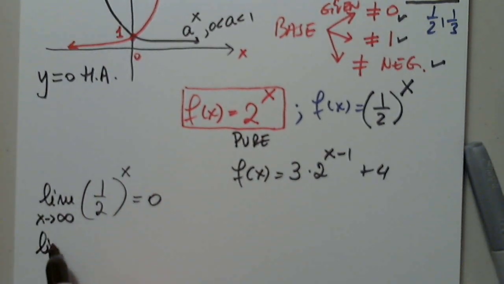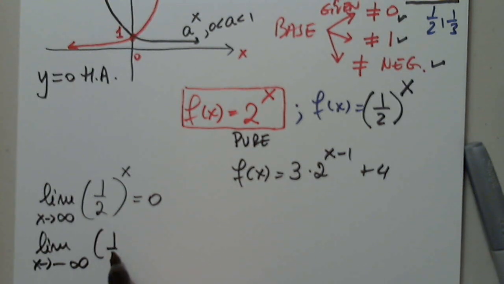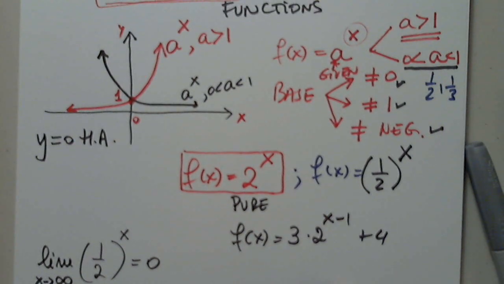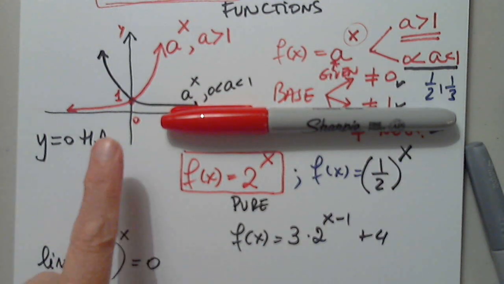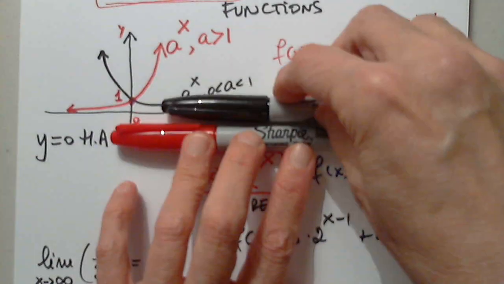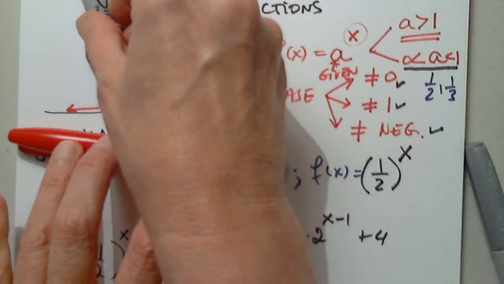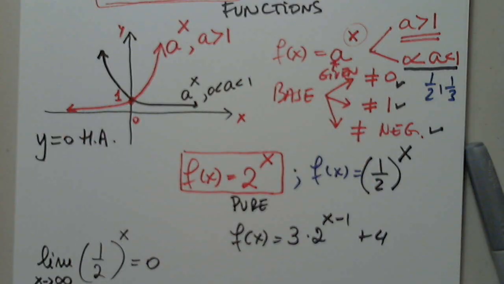What if I say now the limit as x approaches negative infinity of 1/2 to the x? Looking at the graph, what will you say? Anyone, please? Let's do this again. x approaches negative infinity of 1/2 to the x. Is it infinity? Yes. Very good. Awesome. Infinity. Great job.